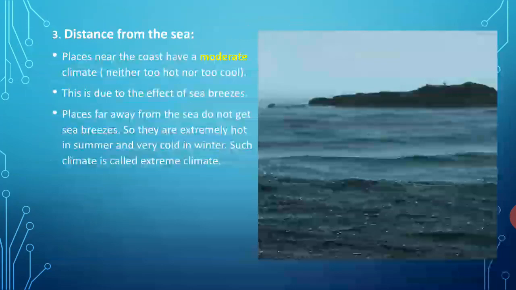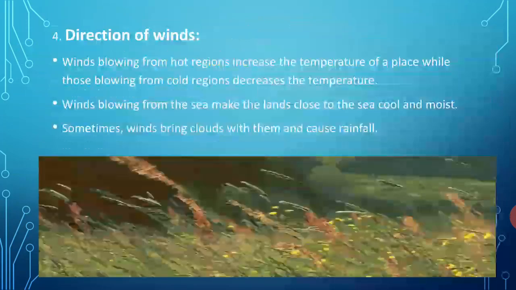Now let's see the next factor, that is direction of winds. Winds blowing from hot regions increase the temperature of a place, while those blowing from the cold regions decrease the temperature. Delhi is hot in summer due to the dry, hot winds that blow from Rajasthan. And in winter, cold winds from the Himalayas make northern India very cold. Winds blowing from the sea make the lands close to the sea cool and moist. Sometimes winds bring clouds with them and cause rainfall as well.